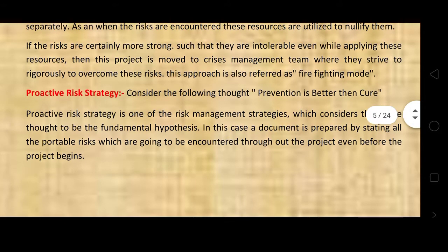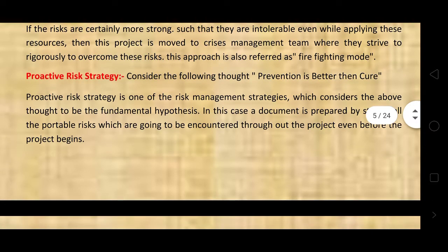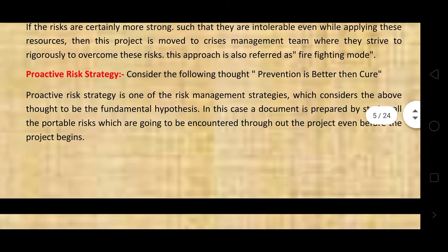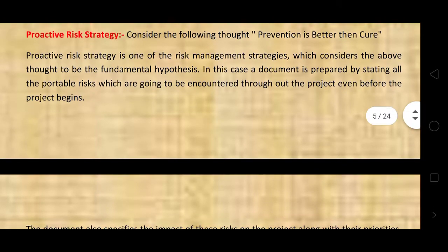Proactive risk management. Consider the following thought: prevention is better than cure. Proactive risk strategy is one of the risk management strategies which considers the above thought to be its fundamental hypothesis.